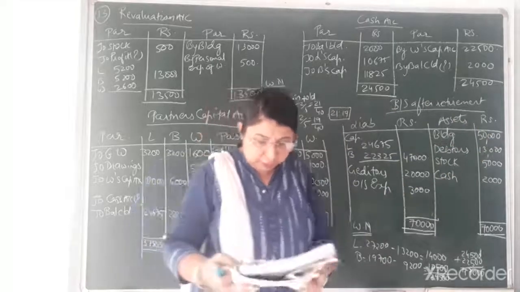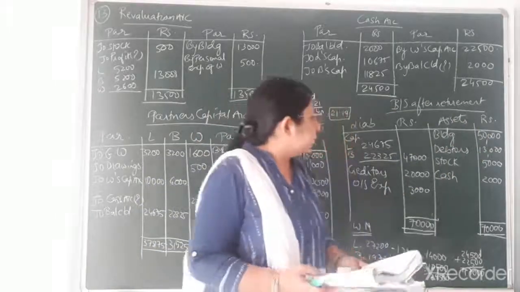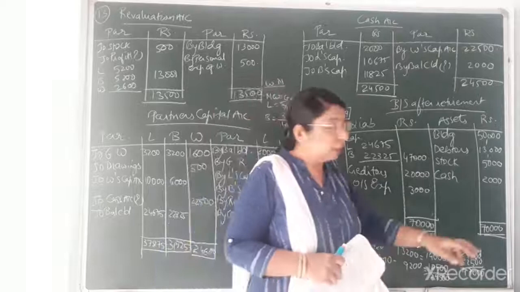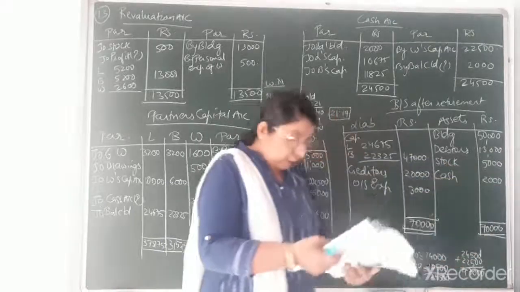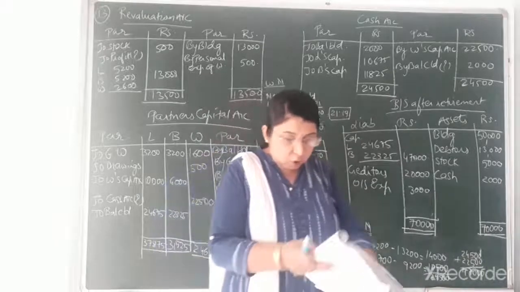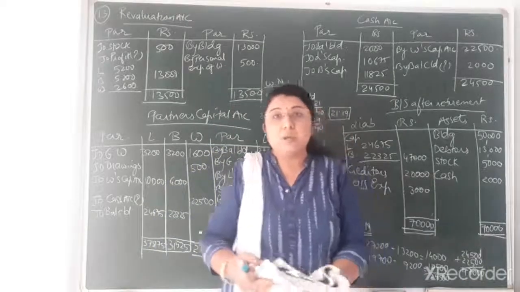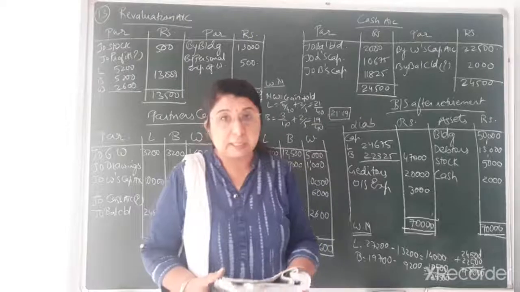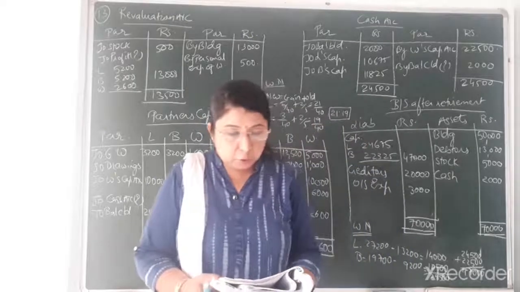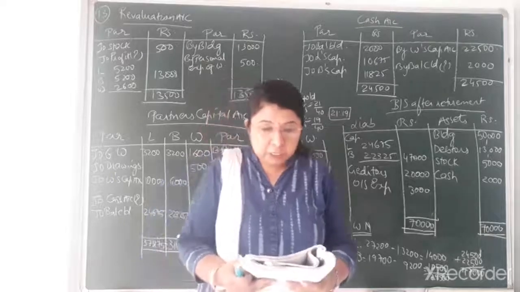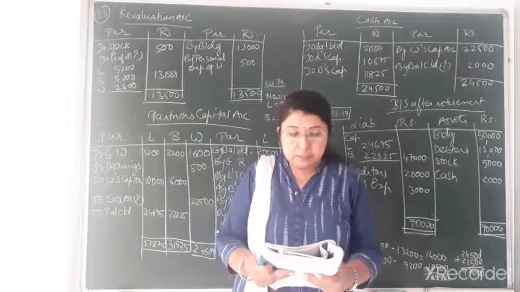Then afterwards debtors. In case of debtors, that is value rupees 13,000. No adjustment is given. So as it is debtors value that I have written rupees 13,000. Then afterwards in case of stock that is given to you 5,500. Now there is an adjustment, second adjustment related to stock. Book value of stock is 10% more than its cost. Stock is to be recorded at its cost.